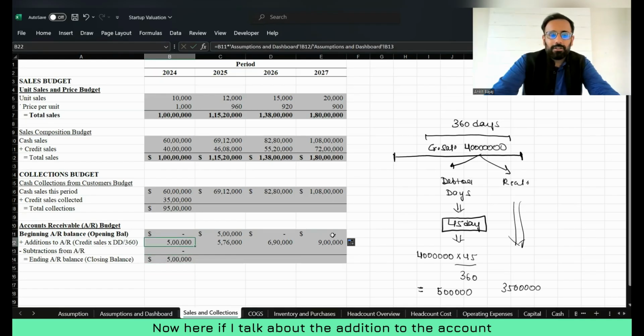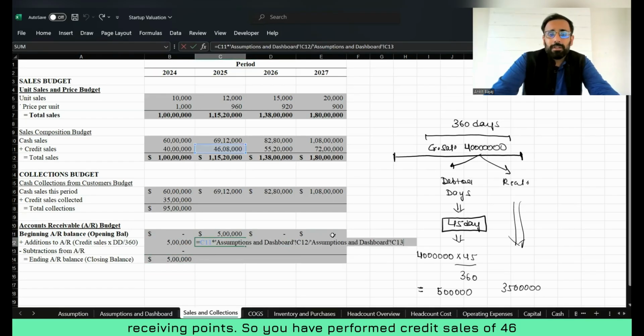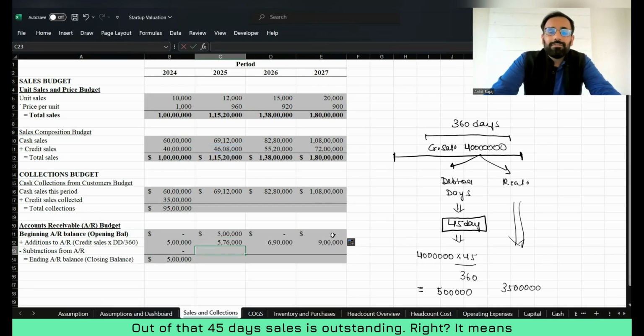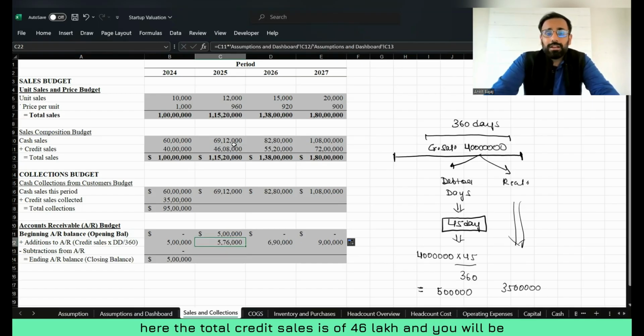Now, if I talk about the addition to the account receivable, you have performed credit sales of 46 lakh during the year, right? Out of that, 45 days sales is outstanding. It means here the total credit sales is of 46 lakh, and you were not able to realize 5 lakh 76,000, and balance amount you have realized, right?